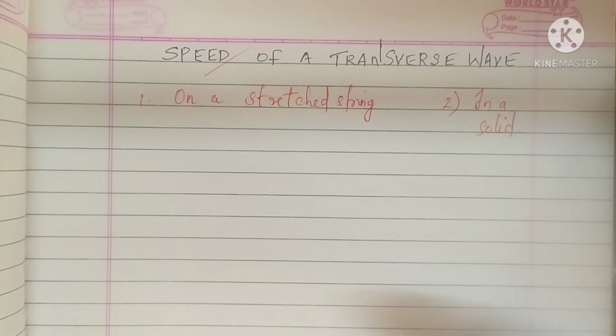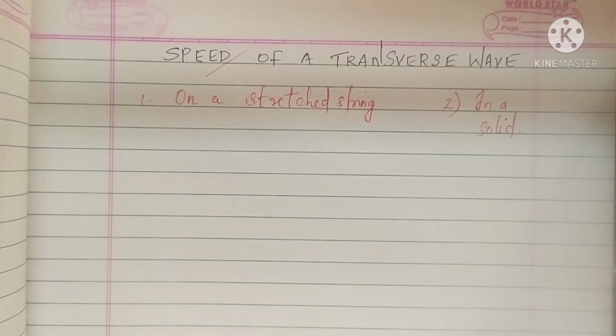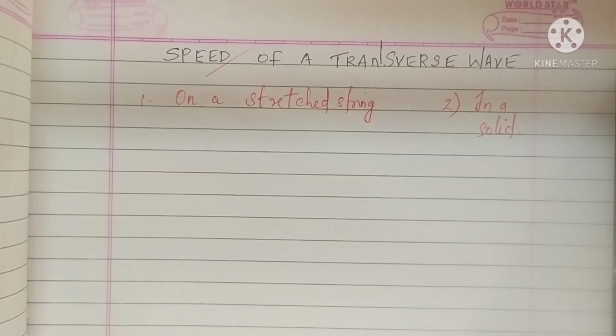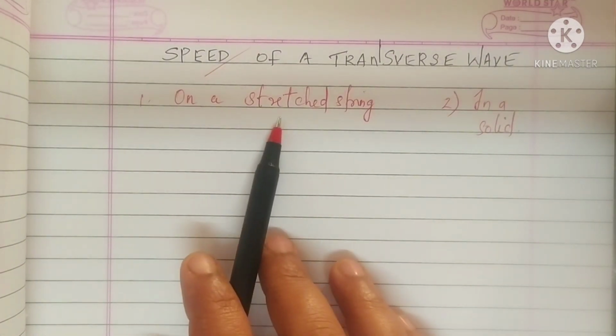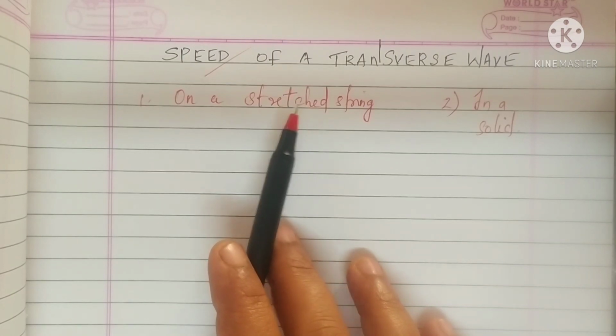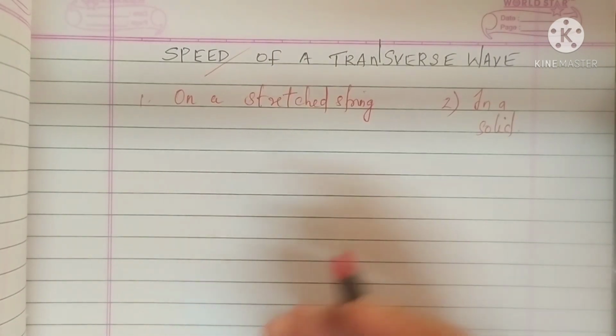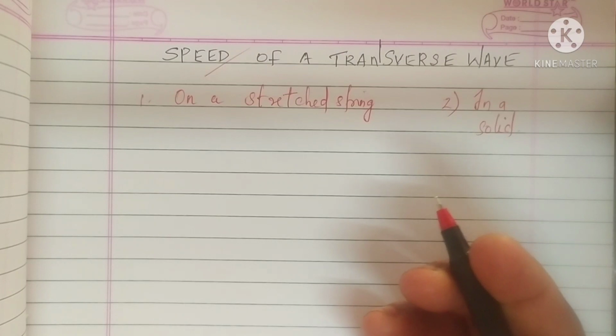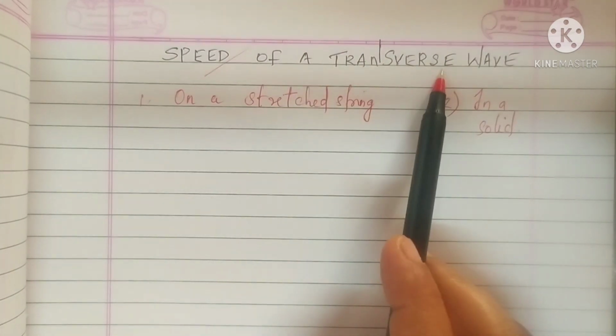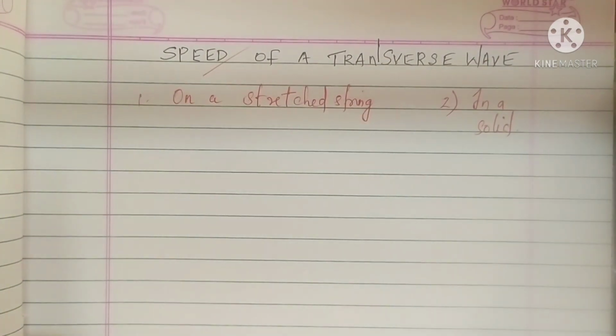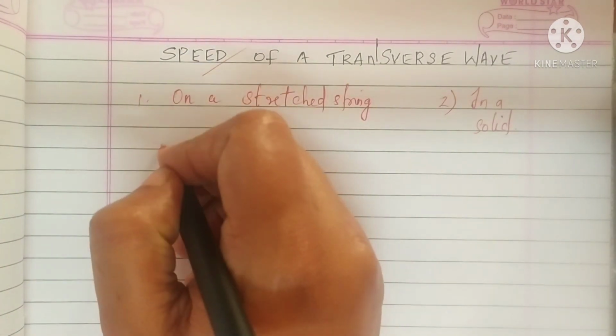Normally we will say that a physical quantity depends upon certain quantities, that it is directly proportional to these quantities. Likewise, we start the equation and finally frame it by applying dimensional analysis. Here the wave velocity through a medium depends on the inertial and elastic properties. The speed of a transverse wave through a stretched string is determined by two factors.